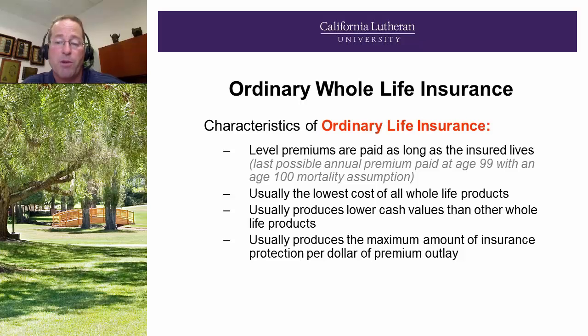They also usually produce lower cash values than other whole life policies because less money's going in. The old saying, it takes money to make money. I've seen some companies where ordinary whole life has been fairly expensive, but the cash values have significantly accelerated 20, 25, 30 years down the line, and other companies' policies where the whole life policy is relatively cheap, but the cash value just inches along ever so slowly. And the final bullet point, usually it produces maximum amount of insurance protection per dollar of premium outlay. Again, that's traditional ordinary whole life.